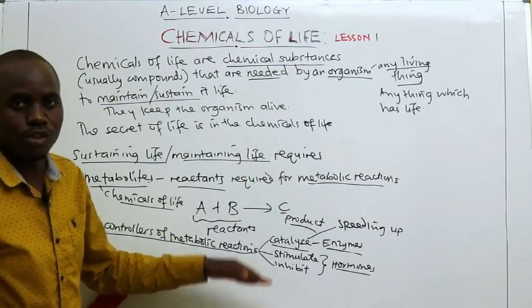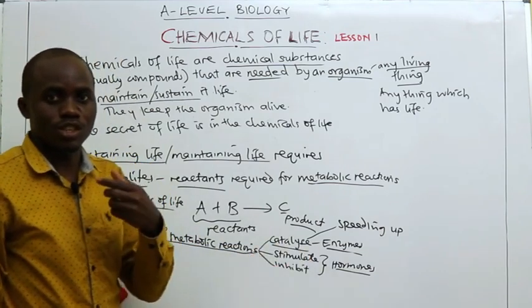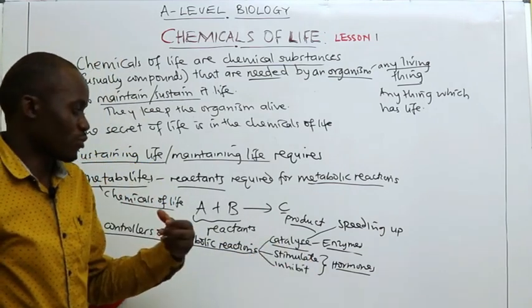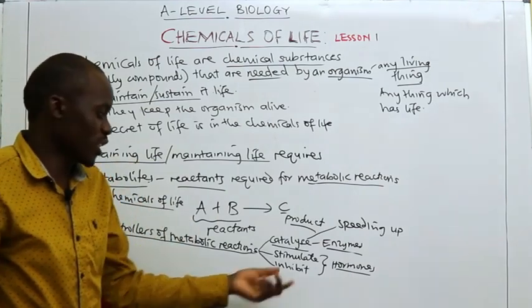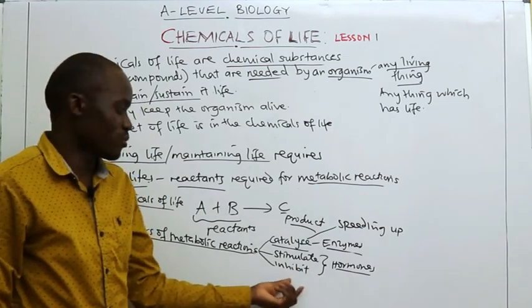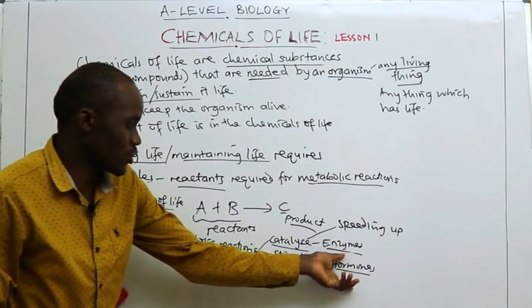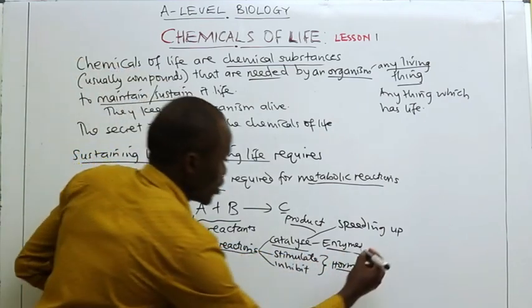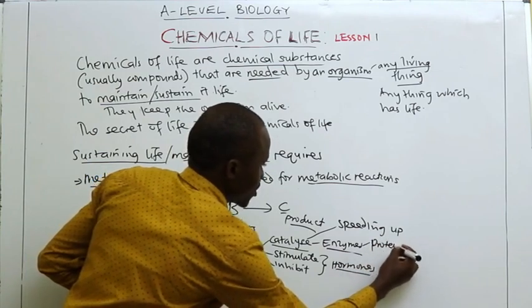For example, if a baby is crying, I can present a sweet, and the sweet is put in the mouth in order for the baby to concentrate on the sweet rather than crying. So I will have inhibited the crying of the baby. Both stimulating and inhibiting are carried out by hormones. Most of these hormones and enzymes are proteins in nature.